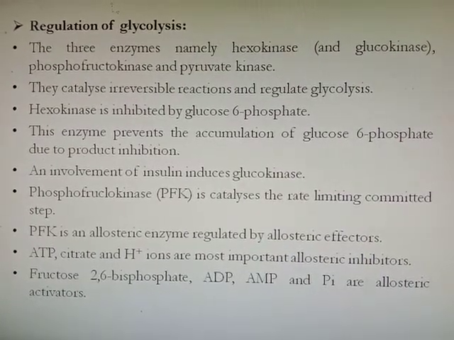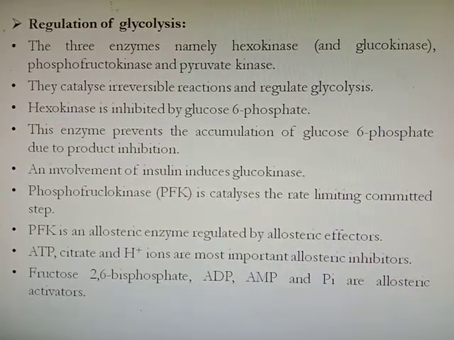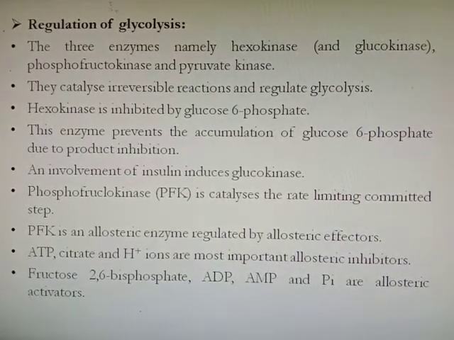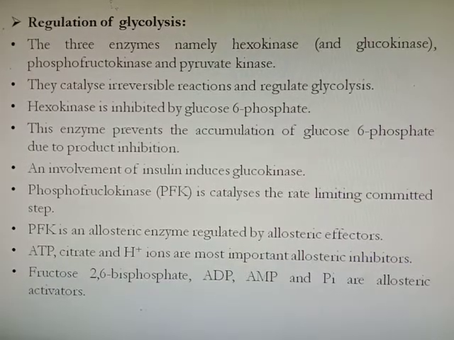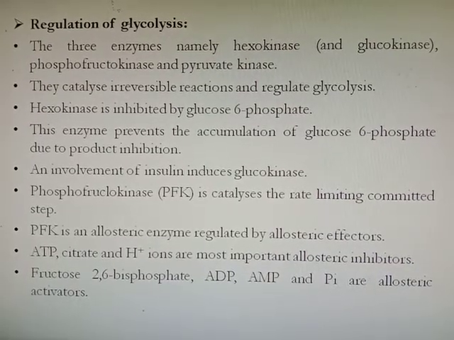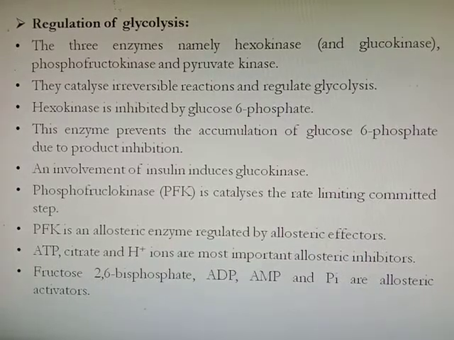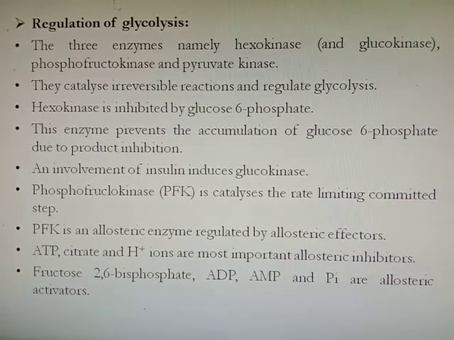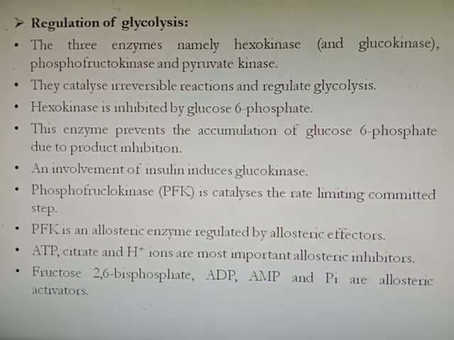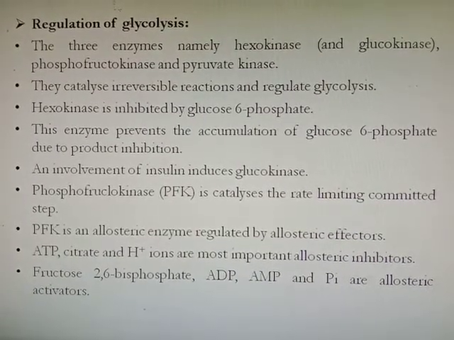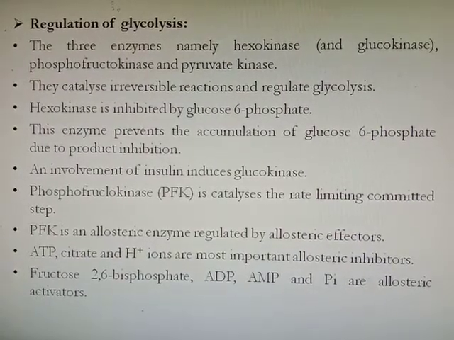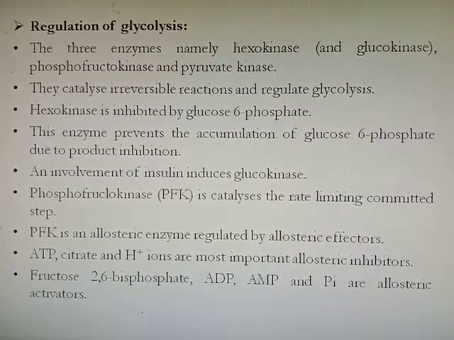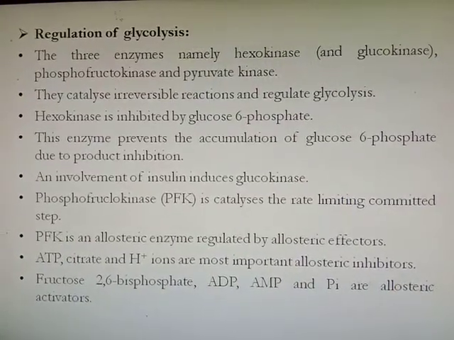Then phosphofructokinase also catalyzes the rate limiting or committed step in glycolysis. Phosphofructokinase is an allosteric enzyme which is regulated by allosteric effectors. For example, ATP, citrate and hydrogen ion inhibit the phosphofructokinase enzyme, whereas fructose 2,6-bisphosphate, ADP, AMP and inorganic phosphate activate the phosphofructokinase and increase the rate of glycolysis.